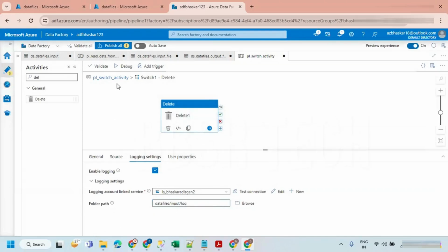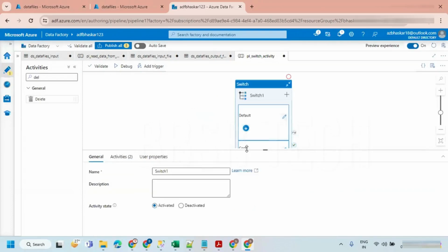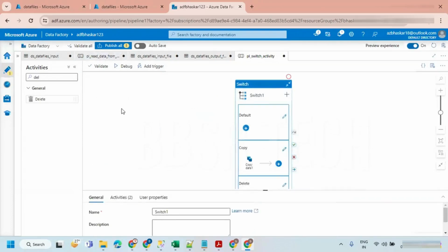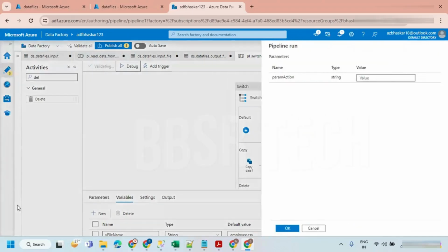That's all. So we already came across this delete activity. Now I'm going to run this pipeline. When I run this pipeline, it is asking what is the name of the value. So I'm just going to say copy. If it is a copy, then it is going to copy a file from one place to another place. Let's hit OK.